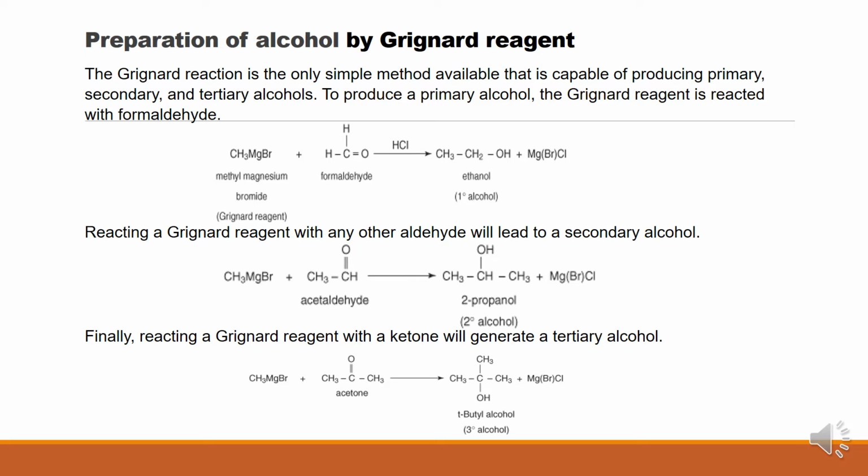Aldehyde, formaldehyde through primary alcohol, acetaldehyde through secondary alcohol, acetone through tertiary alcohol, tertiary butyl alcohol it is. Okay, so this one could be synthesized or prepared by using Grignard reagents. So this is the preparation of alcohol by a Grignard reagent. Primary, secondary, and tertiary alcohols are synthesized.